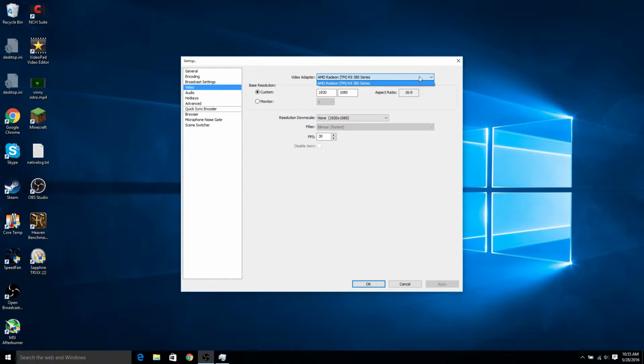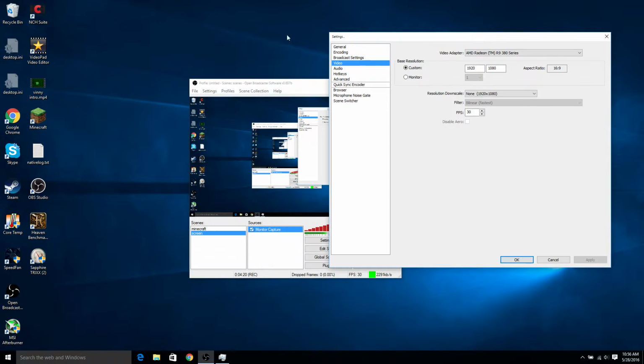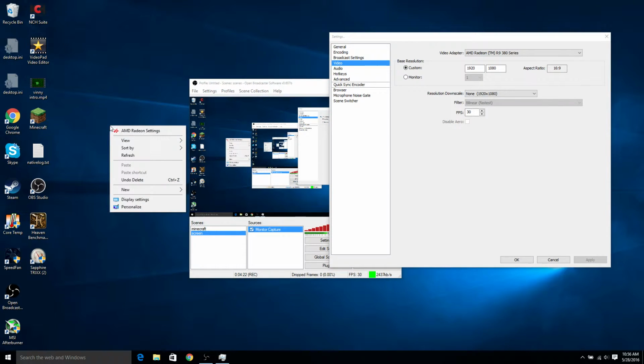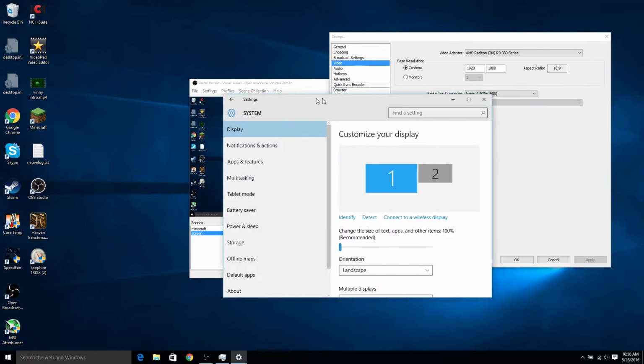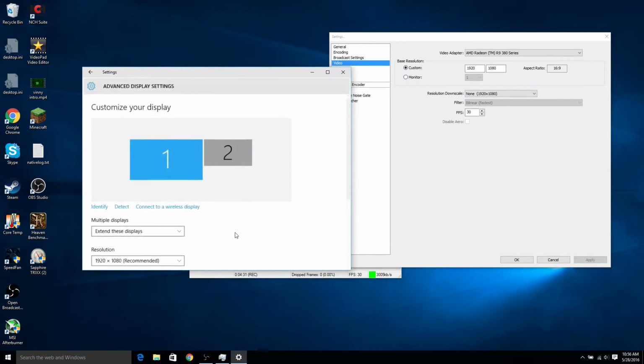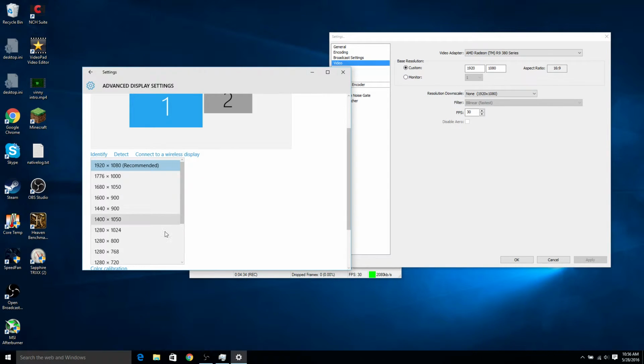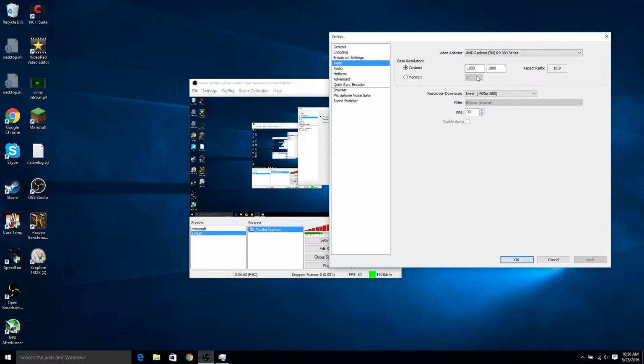Then right here would be your graphics card. If you have different graphics cards, make sure you choose the one you want to use for what you have your monitor on. Make sure this is your monitor resolution. If you don't know your monitor resolution, right click on your home screen, hit display settings, then advanced display settings, then resolution. You can change it, but whatever is recommended is that. Most of the time it will automatically have your display, or you can change the monitor to which display, if you have multiple monitors like I do.